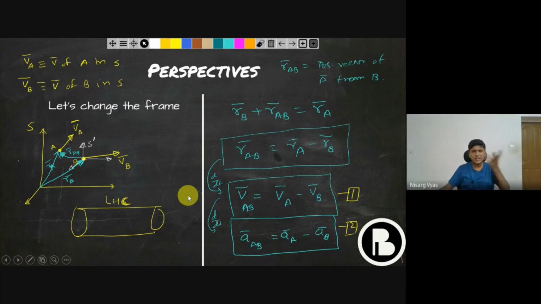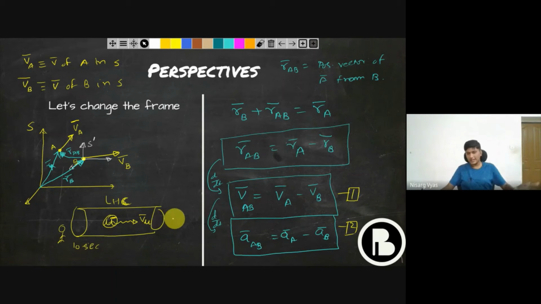And when they collide, there are some particles which are formed. One of those particles is the muon, mu minus. If you see the muon from its own frame, because it is formed from two protons colliding, this muon is moving with some velocity v mu, some velocity of the muon. Now if you see the muon from the laboratory, it lasts for some time, about 10 to the power minus 12 seconds, something like that, from the laboratory, from where you see it.